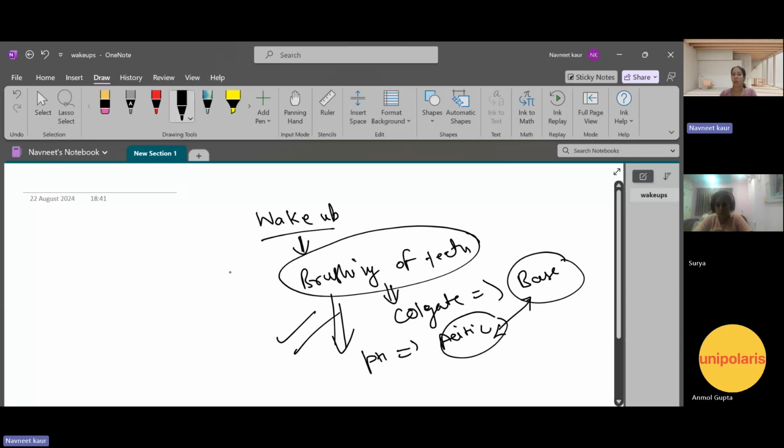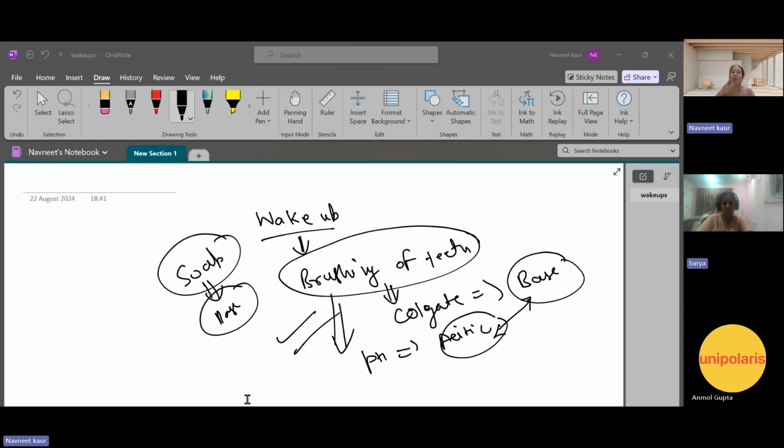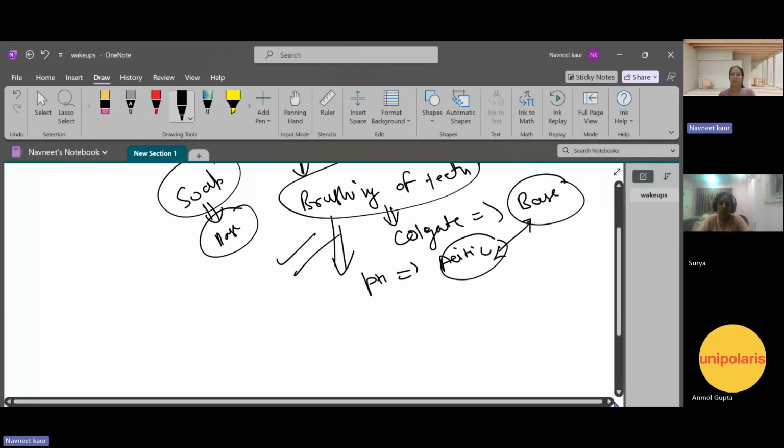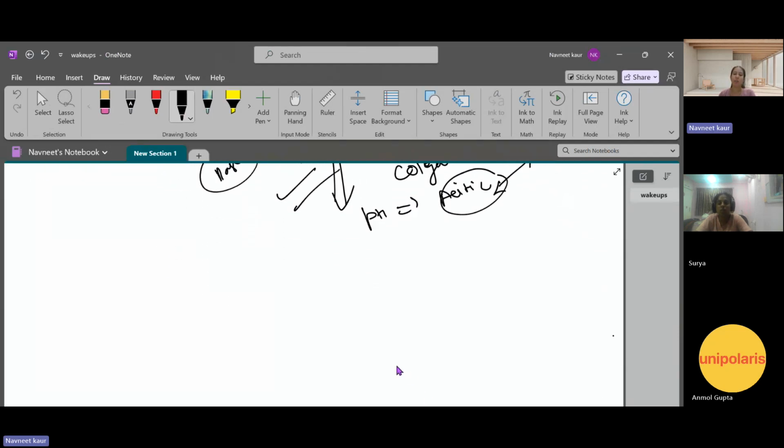Okay, a neutralization reaction. Then we are bathing with the help of soap. Soap is also a base. If you put on slippers, slippers are also polymers. Rubber is a polymer. So it is totally chemistry all over the day. So we can say that chemistry is very useful. What do you think is one major use of chemistry? Without this, we are not able to survive. This would be the main thing.